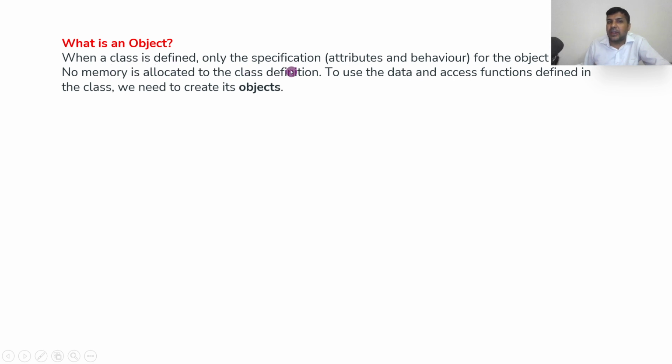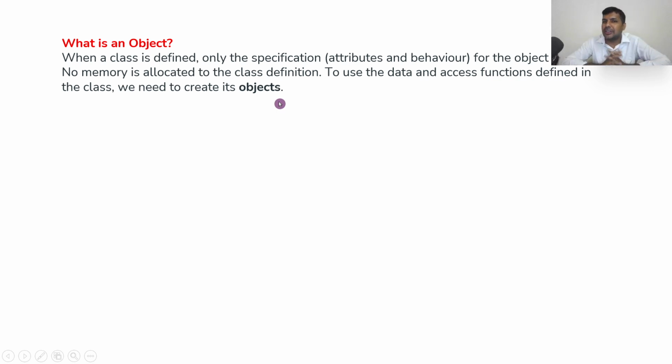When a class is defined, only the specification, that is attributes and behaviors, or variables and functions, is defined. No memory is allocated to a class definition. To use the data and access functions defined in the class, we need to create an object.